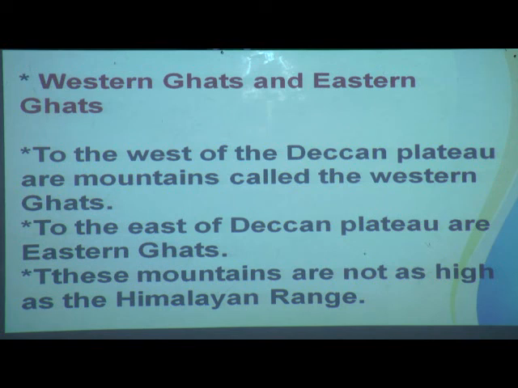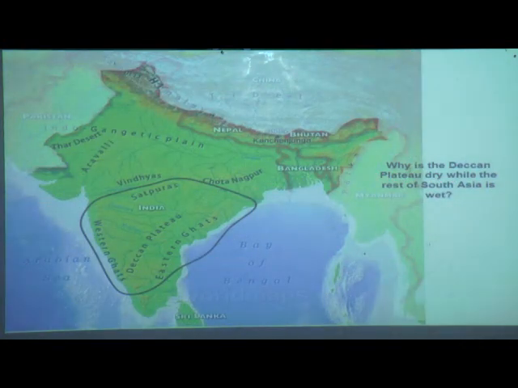These mountains are not as high as the Himalayan ranges. Yes, children. Can you see this map? Just look at this map. Here you can see I have rounded a part for you. Here is the Western Ghat and here is the Eastern Ghat.